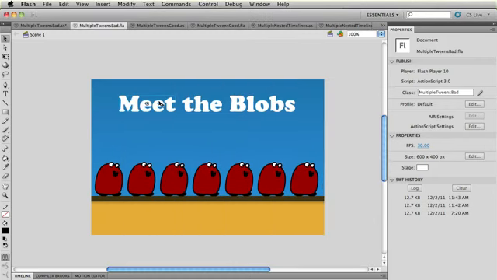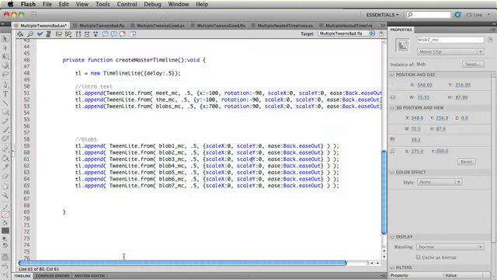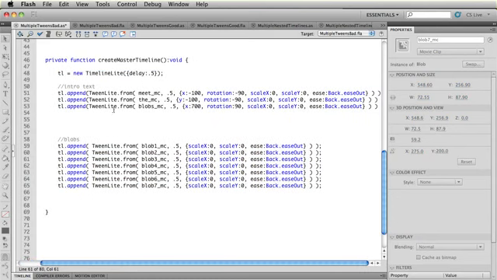Now, really quickly, the instance names here are meat_mc, the_mc, and blobs_mc. And all these guys here are just blob1_mc through blob7_mc. I already have some code in this file, which looks exactly like what you would do if you've been following this series up to this point. You have a sequence of tweens, and it would only be logical to use a series of append methods to place them all in the timeline, and they would all play one after each other.